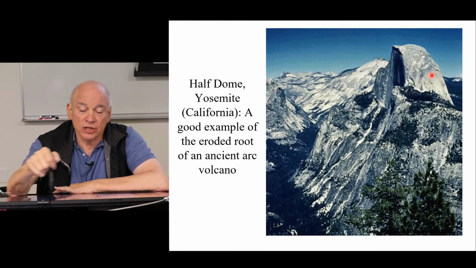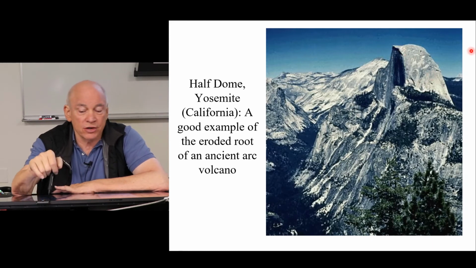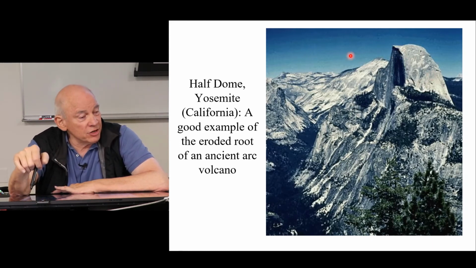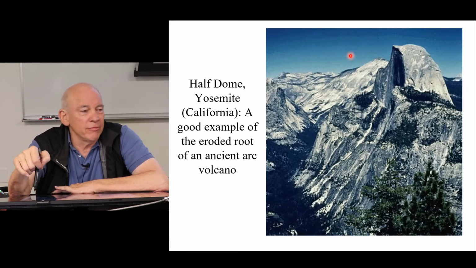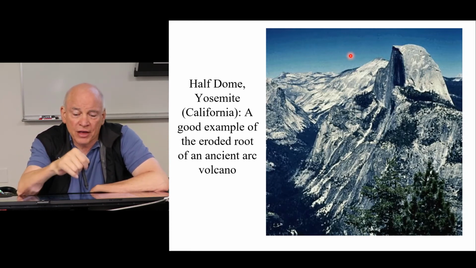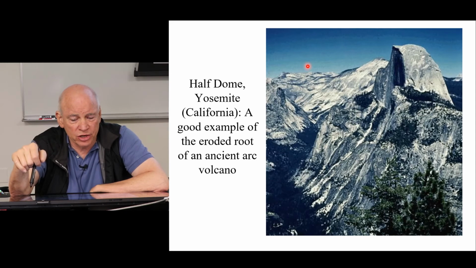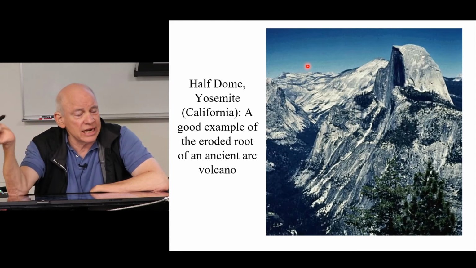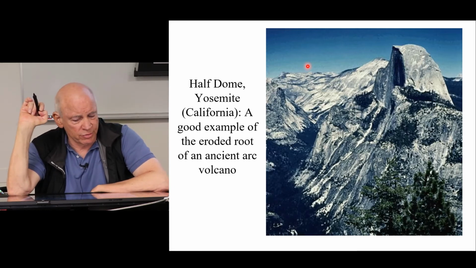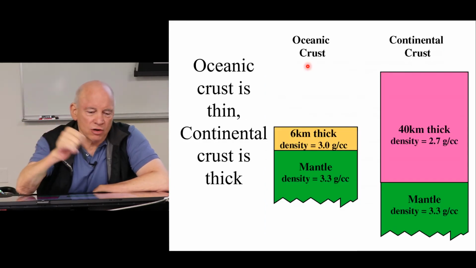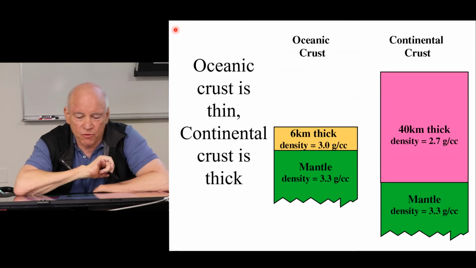And you have to imagine, several kilometers of volcanic material has been stripped off, and now we're looking down at what used to be the super hot magmatic regions underneath this big volcanic arc. That volcanic arc was active 100 million years ago, and it's taken that long for all of this overlying volcanic material to be removed.